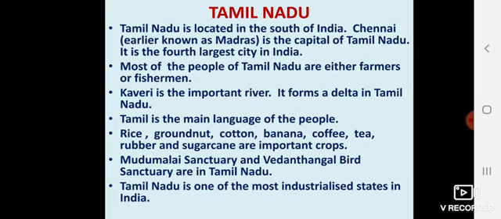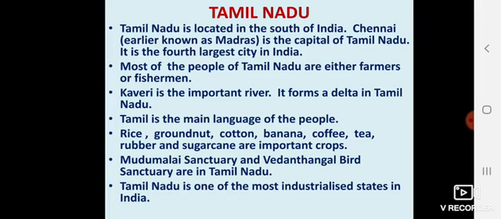Kaveri is an important river. It also forms a delta in Tamil Nadu. The main language is Tamil. Rice, groundnut means peanut, cotton, banana, coffee, tea, rubber, and sugarcane are the important crops. Mudumalai Sanctuary and Vedanthangal Bird Sanctuary are in Tamil Nadu. In Mudumalai Sanctuary the animals are kept and protected. In Vedanthangal Bird Sanctuary the birds are protected and given food.